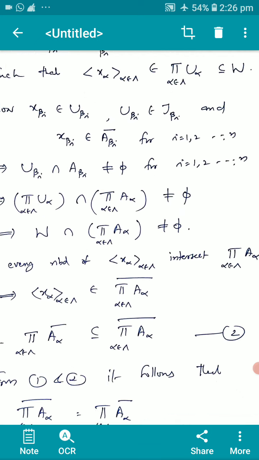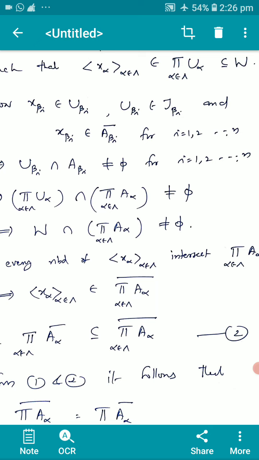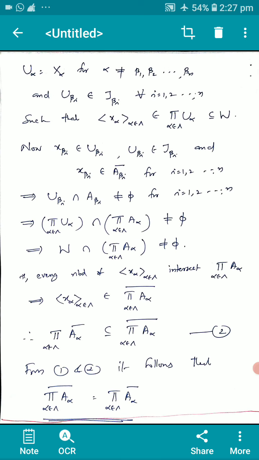Let x_beta_i be an element of U_beta_i, where U_beta_i is an element of tau_beta, it's open, and x_beta_i is an element of the closure of A_beta_i for i equal to 1 to n. This implies U_beta_i intersection A_beta_i is not equal to phi for i equal to 1 to n, which implies the product of U_alpha intersection the product of A_alpha is not equal to phi.